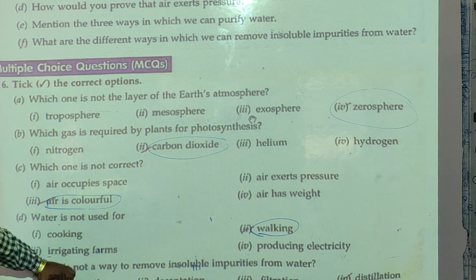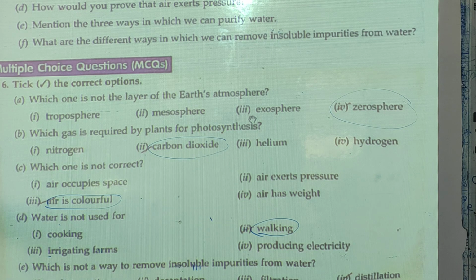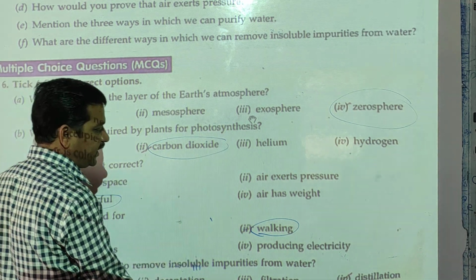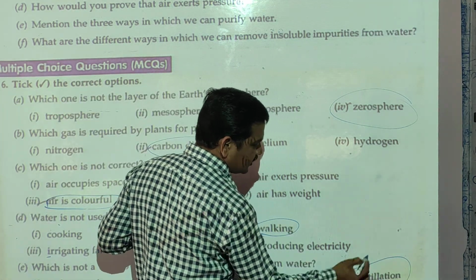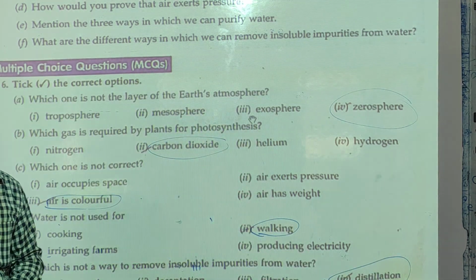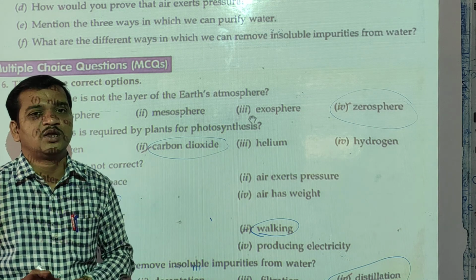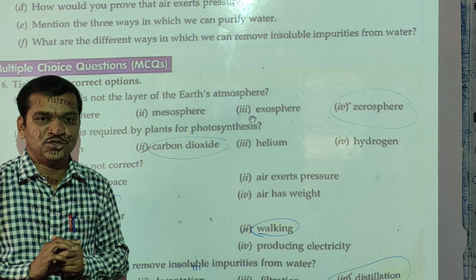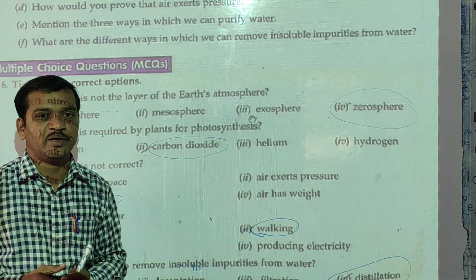Which is not a way to remove insoluble impurities from water? Sedimentation, decantation, filtration. The answer is distillation. Okay students, this way you can solve the exercise, and I will send you the PDF of questions and answers, so you can copy the answers from that PDF.